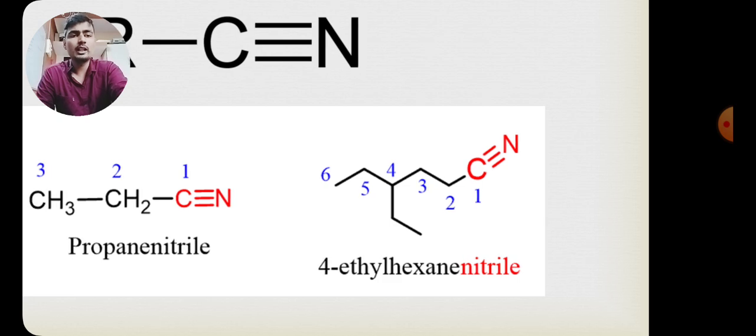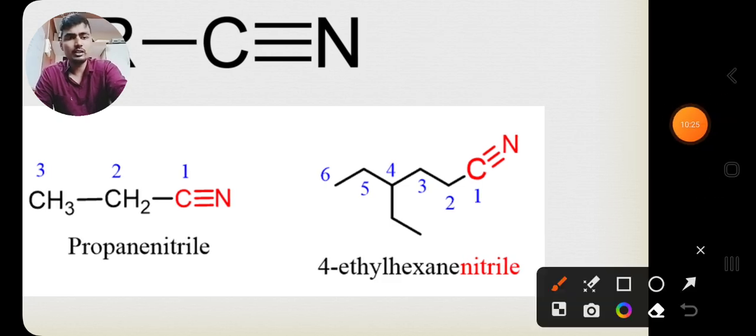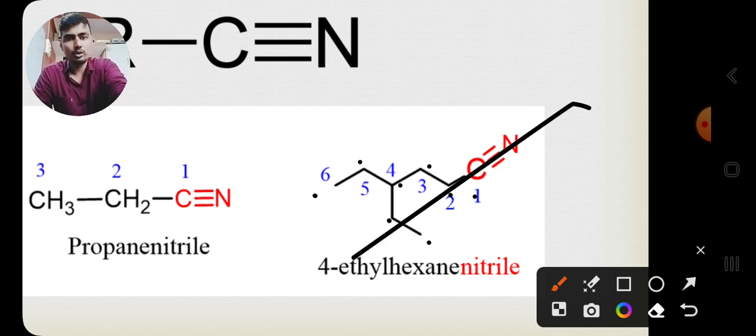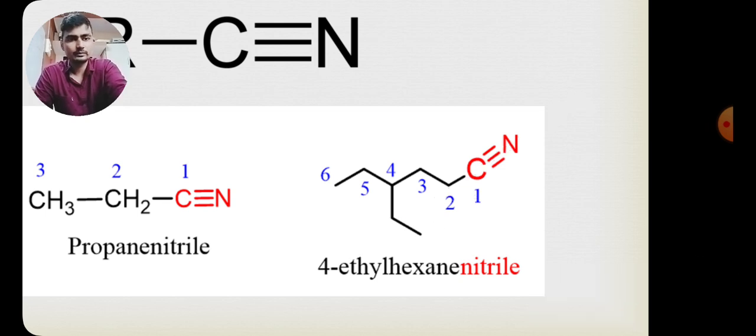This one is 4-ethylhexane nitrile because it has 1, 2, 3, 4, 5, 6 carbons, and on the fourth carbon it is attached with an ethyl group. So 4-ethyl, 6 carbons, that is hexane, and the nitrile group. So 4-ethylhexane nitrile.